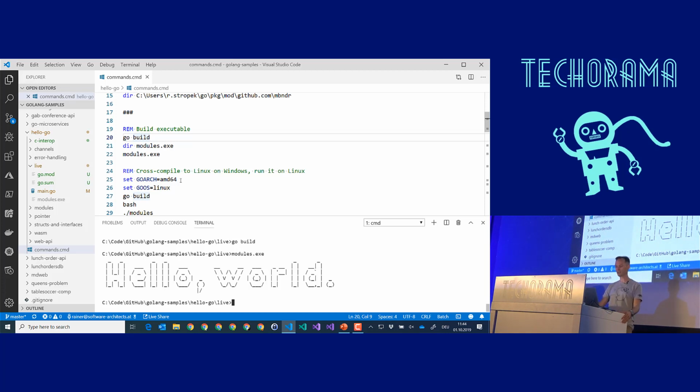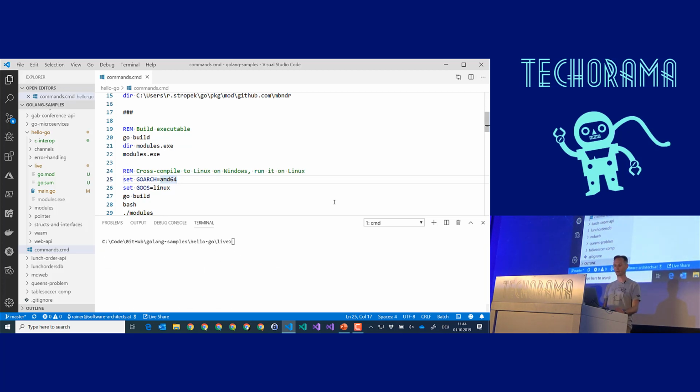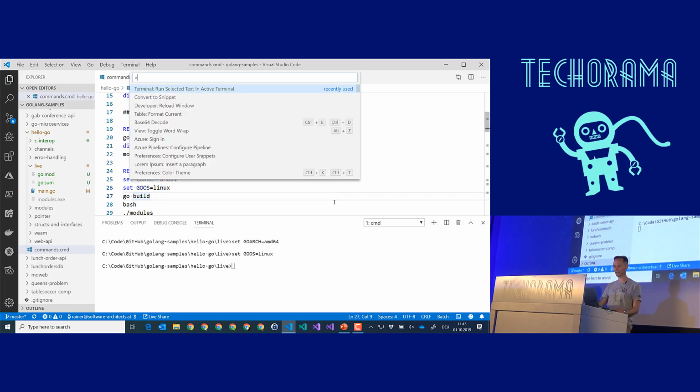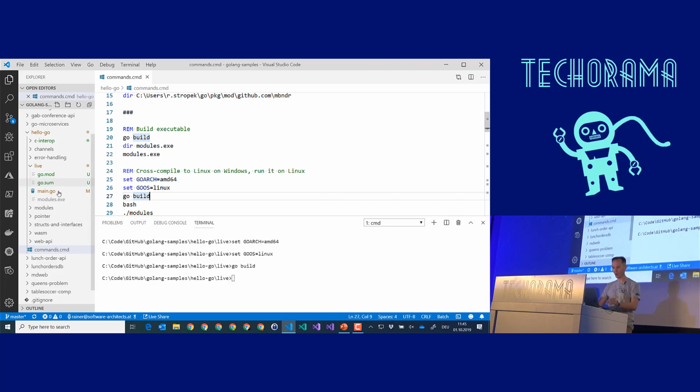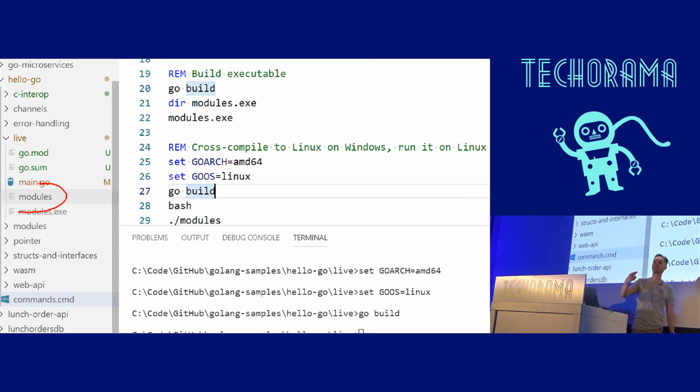Now, can we cross-compile? Yes, we can. Let me start a new command shell and now set two environment variables. Go architecture. Let's do that. Go operating system, Linux, and then do the go build again. This time, I'm still on Windows, but I was creating on Windows a Linux executable. It's still a single file, no dependencies. We can run it directly on top of the Linux kernel, and we will do that in a second.